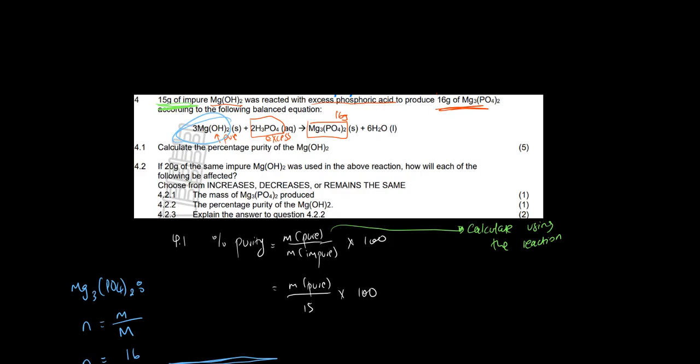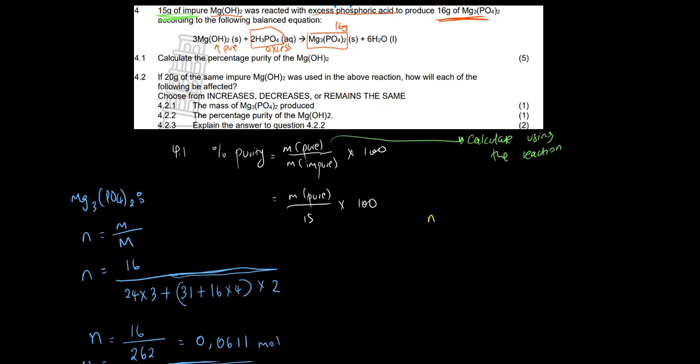So we're going to say number of moles of Mg3(PO4)2, and then we put a 2 there, is to the number of moles of the magnesium hydroxide, which is the pure sample, isn't it? The ratio there is 1:3.